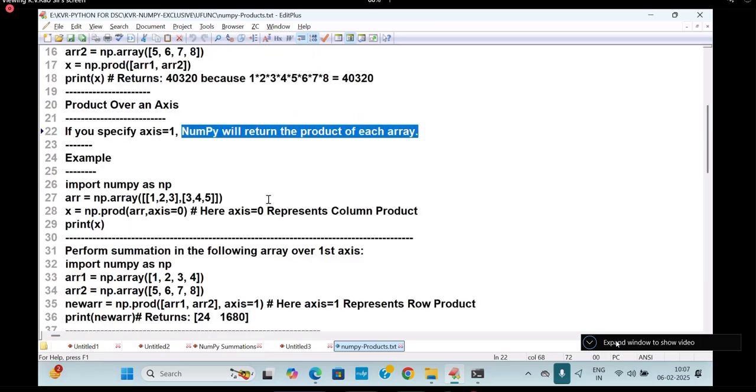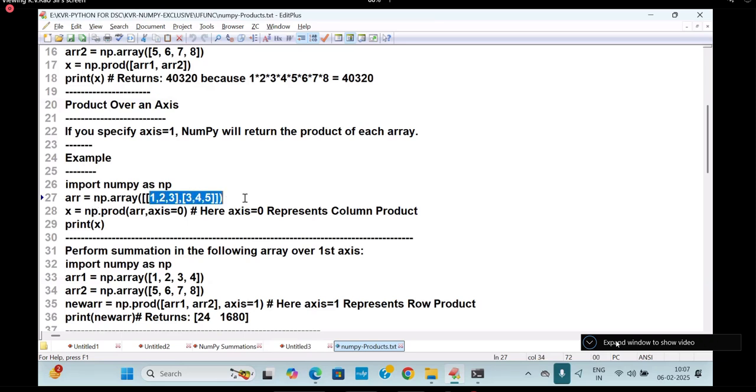So it is going to be import of this is called which array? What ND array it is? 2D. This is a row and this is a column or not? What is this? X is equal to np.product of arr, axis is equal to 0. Here axis is equal to 0 represents what? Column product.